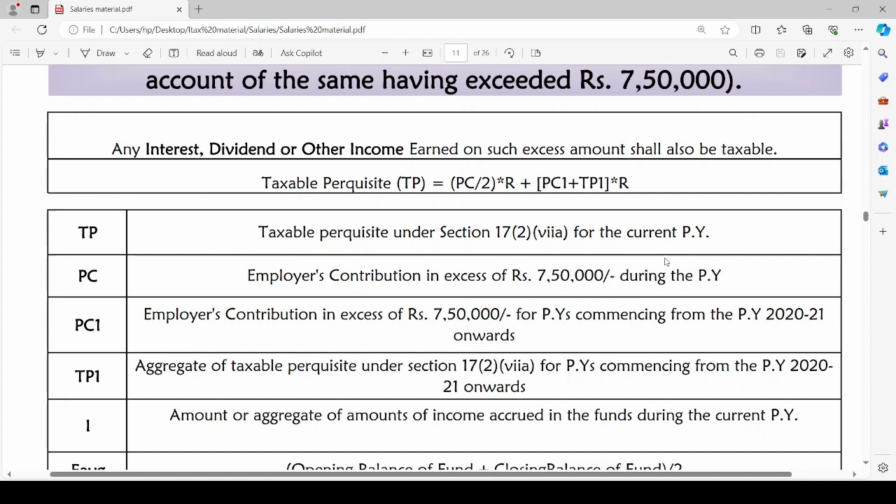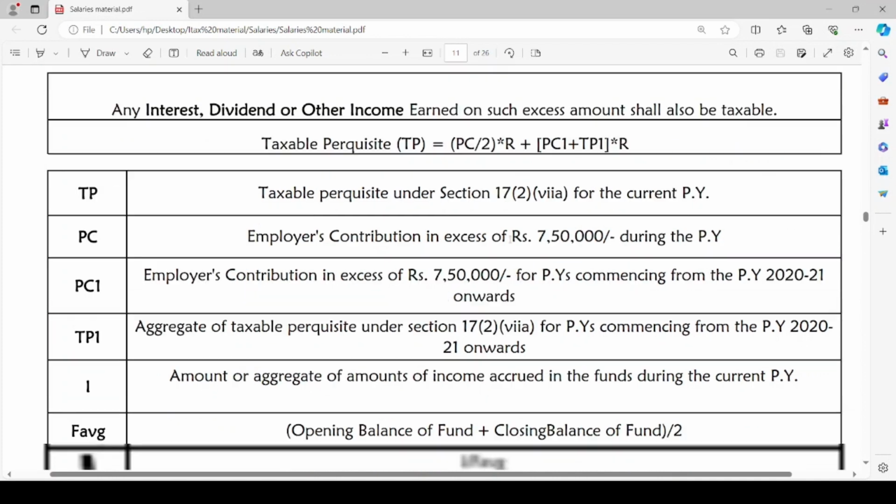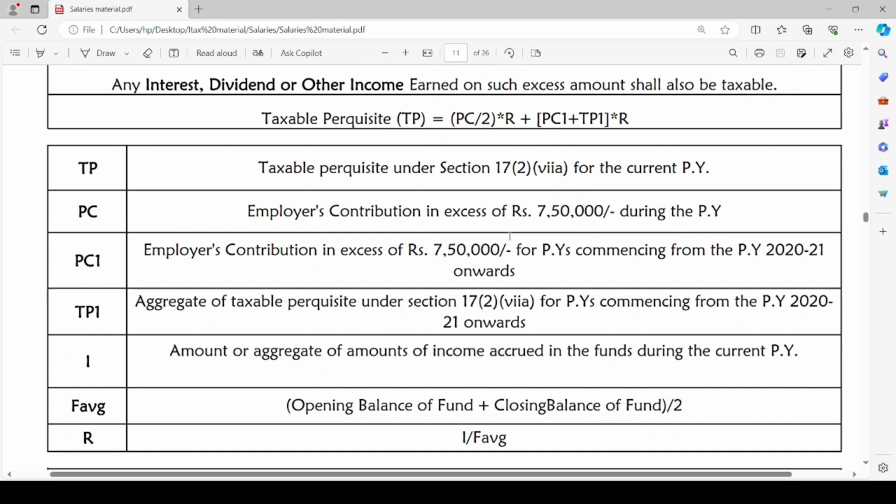The taxable perquisite is TP = PC by 2 into R plus PC1 plus TP1 into R. Let us discuss these terms one by one. From the formula, TP means taxable perquisite under section 17 for the current previous year. That means for the previous year, what is the taxable perquisite we are calculating. The other terms are PC. PC means employer contribution in excess of rupees 7,50,000 during the previous year. Any amount over and above rupees 7,50,000 contributed by the employer during the previous year is PC.